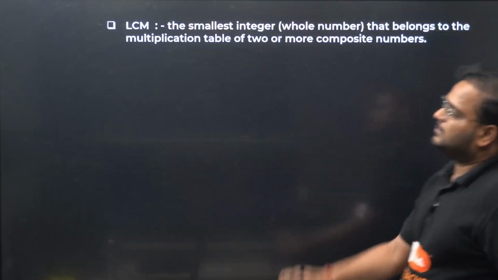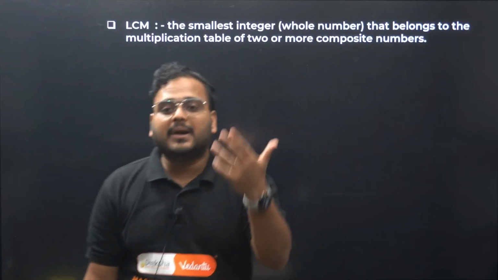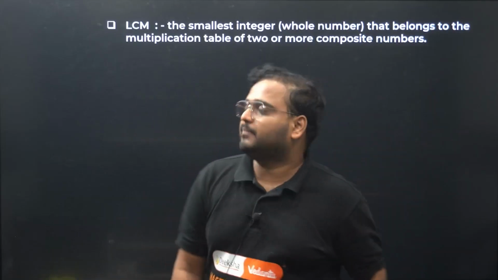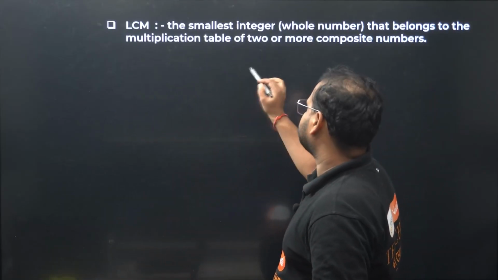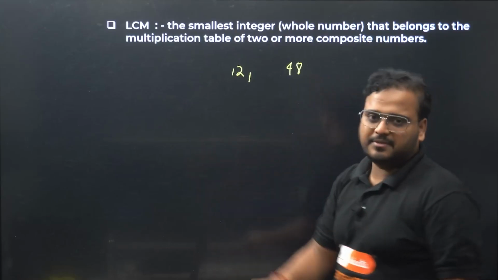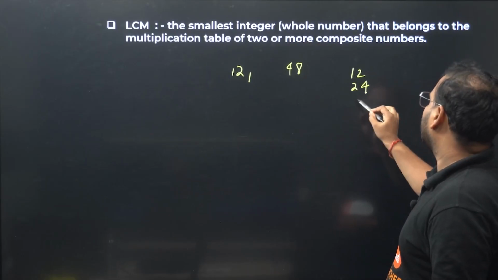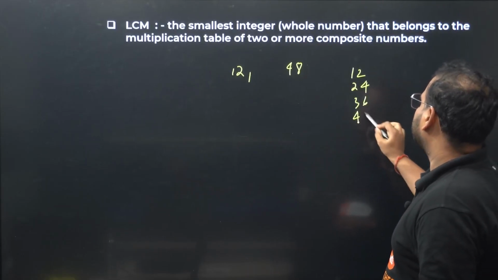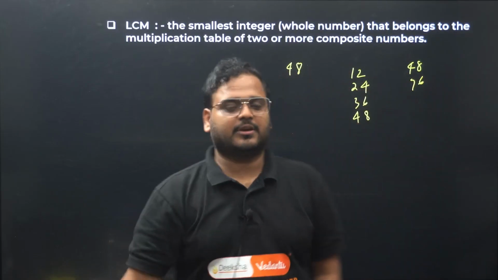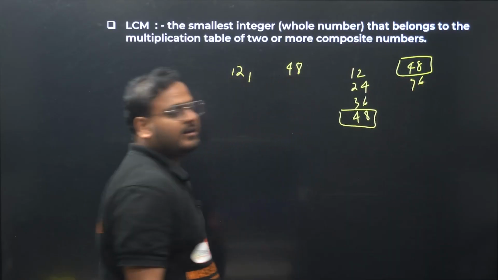Let's see LCM now. LCM is nothing but the smallest multiple or integer that belongs to the table of any numbers given to you. For example, let's say I'm looking for the LCM of 12 and 48. Table of 12: 12, 24, 36 and 48. Table of 48: you write 48, 96, you don't have to go all the way, please check. The fourth number over here and the first number in the table of 48 is common.